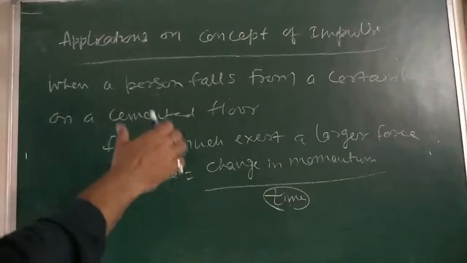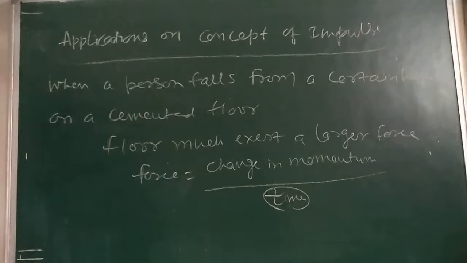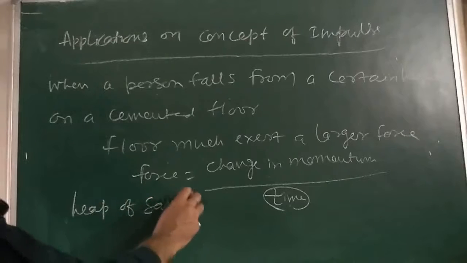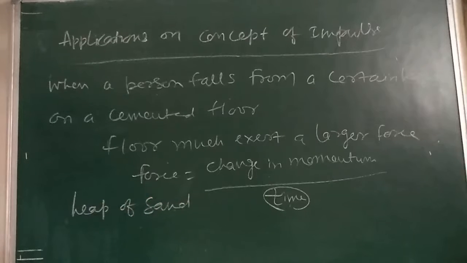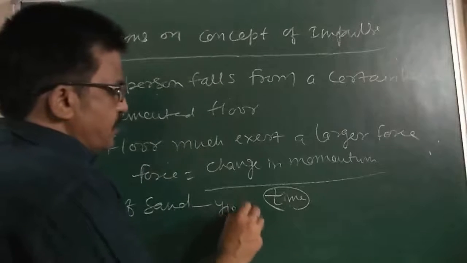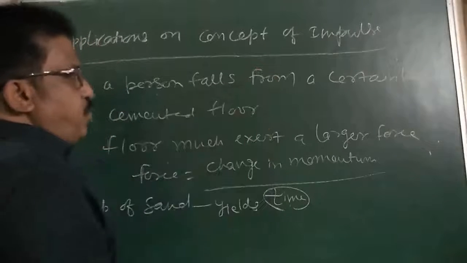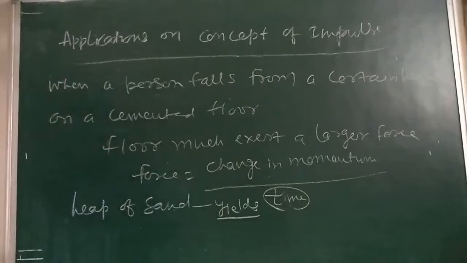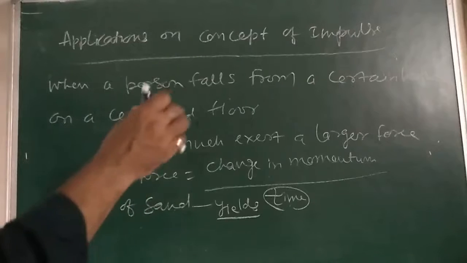On the other hand, when the person falls on a heap of sand, then the sand yields. In this case, the cemented floor does not yield. The sand yields. So the same change of momentum is produced in a much longer time.